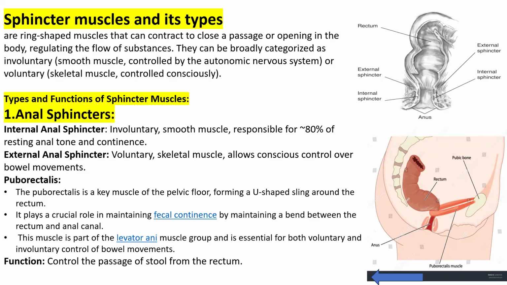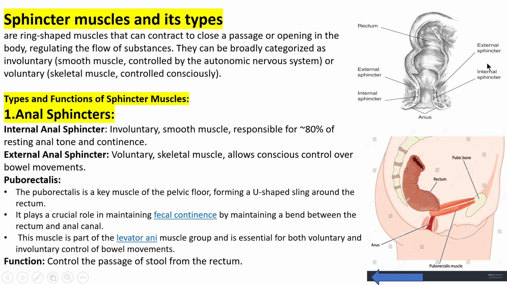So the types are, first, anal sphincters. Anal sphincters are involuntary smooth muscle, which is responsible for 80% of resting anal tone and continence for excretion. They are of two types: internal anal sphincter and external anal sphincter. Look at the image.